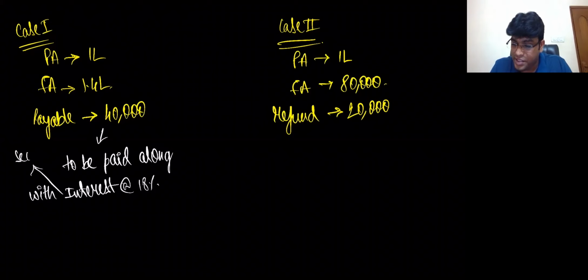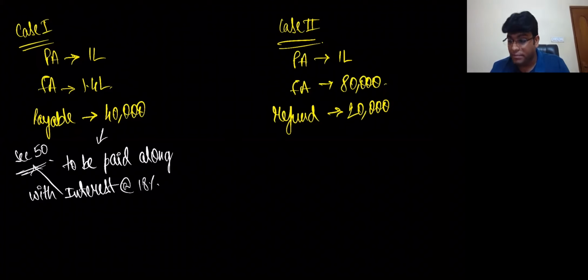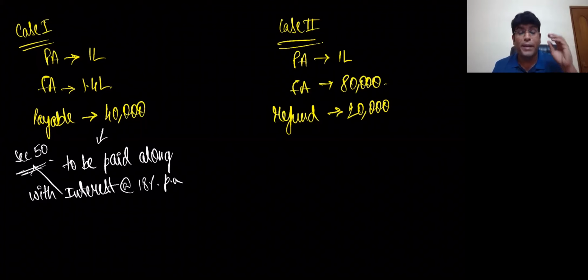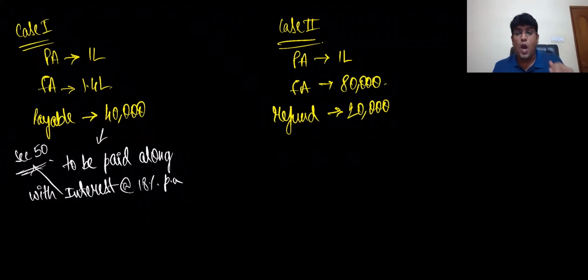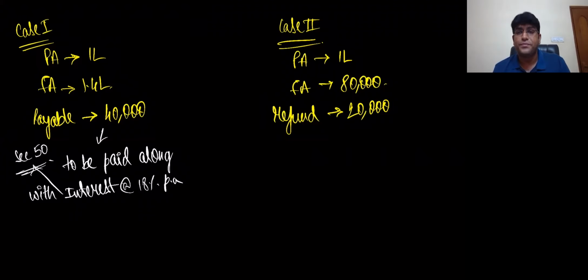This concept of interest is given by section 50, which clearly says, in general, the interest rate is 18% per annum. But in case where excess credit is availed, or less output tax is shown, you have taken excess credit or you have shown less output tax, then the interest rate is not 18%, the interest rate is 24% per annum. But the general case is always 18% per annum.